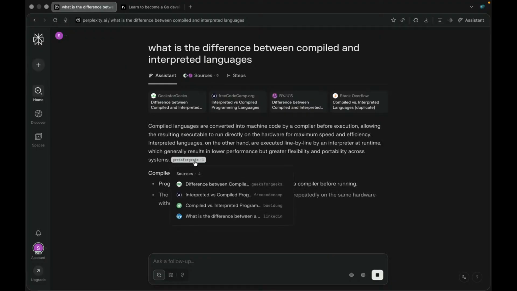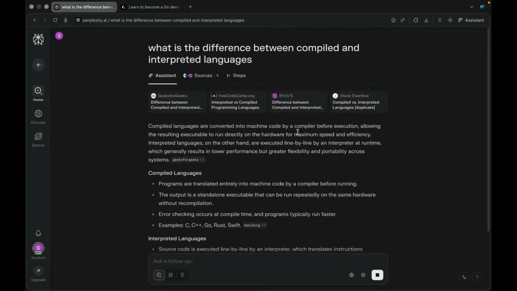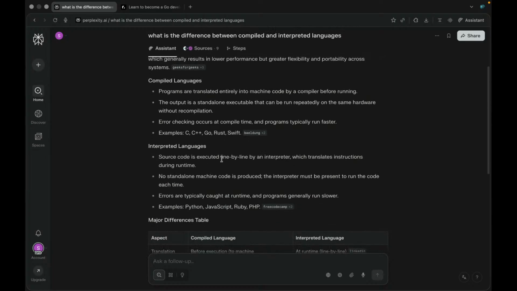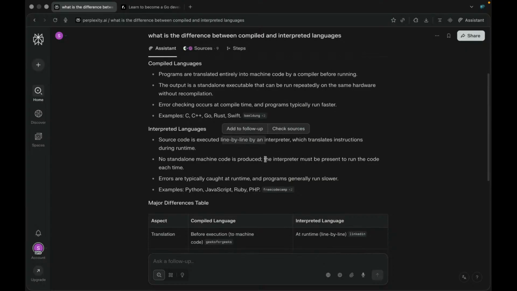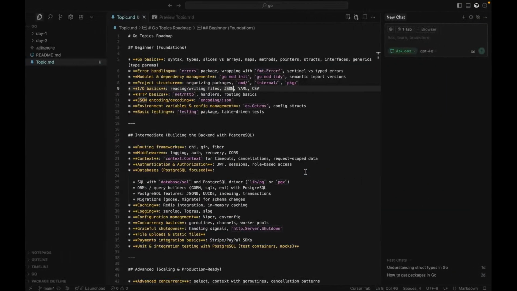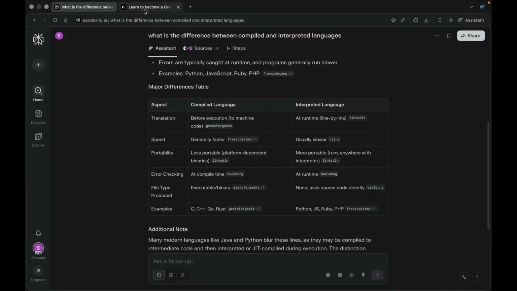These are converted into machine code before execution. Translated entirely, right? This is what I meant by whole: converted into machine code by a compiler before running, and these are executed line by line by an interpreter. Compiled examples are C++, Go, and Rust; interpreted are Python, JS, Ruby, PHP. So this was the main thing.